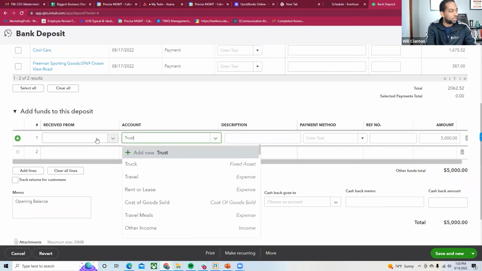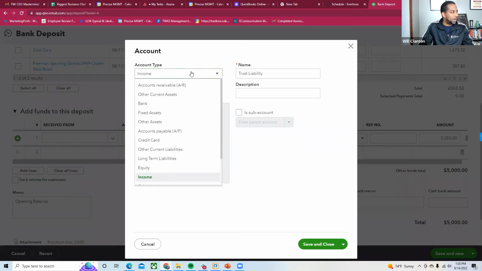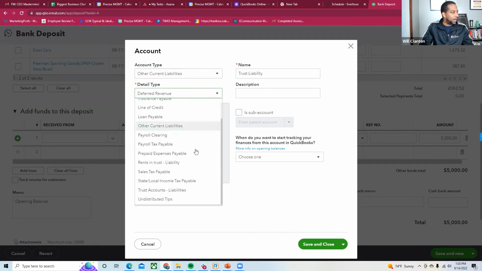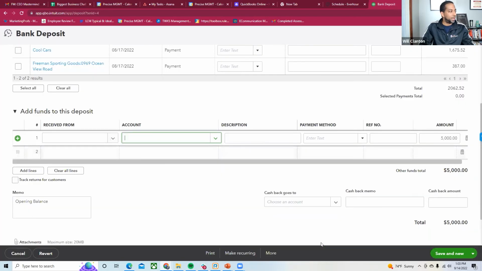I'm going to just set up this trust account. I'm going to call it trust liability. When I create that, I'm going to call it an other current liability, right? And I want to say that this is a trust account. Liabilities, right? Trust account. This is just my trust account that corresponds with this bank account.